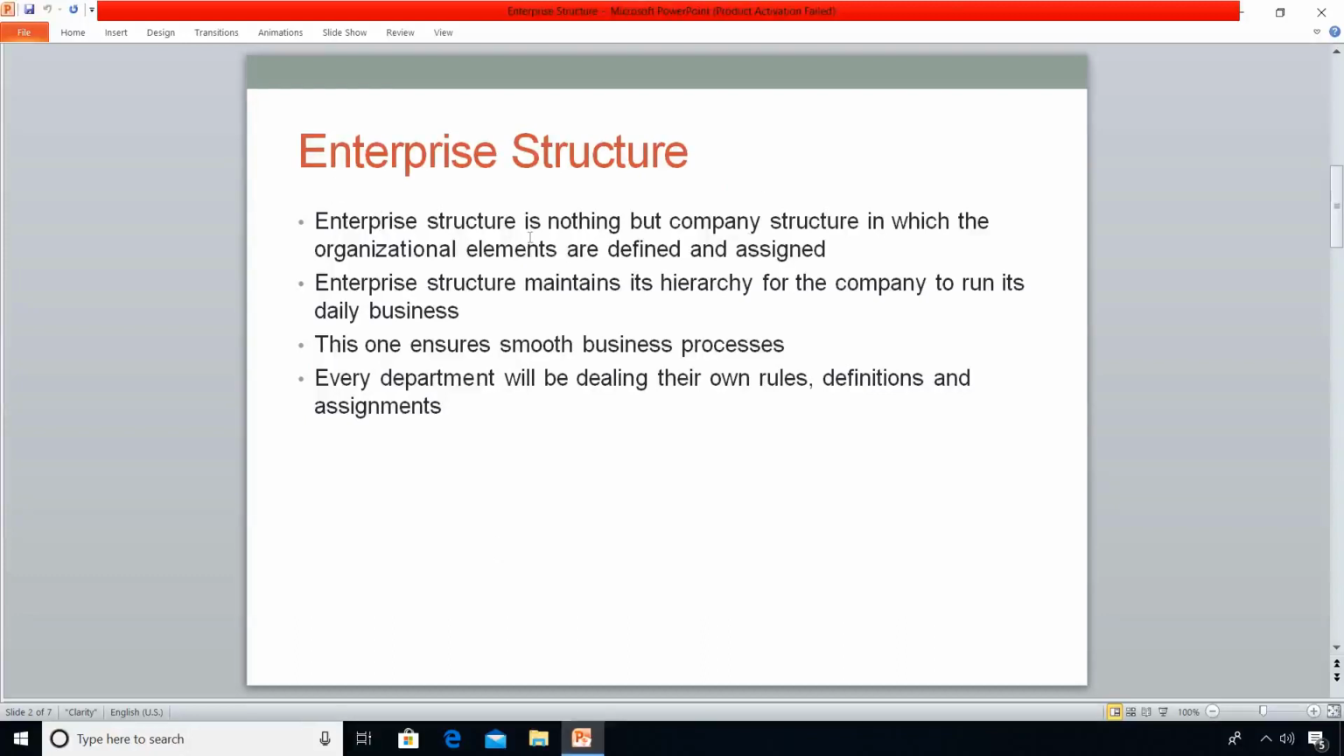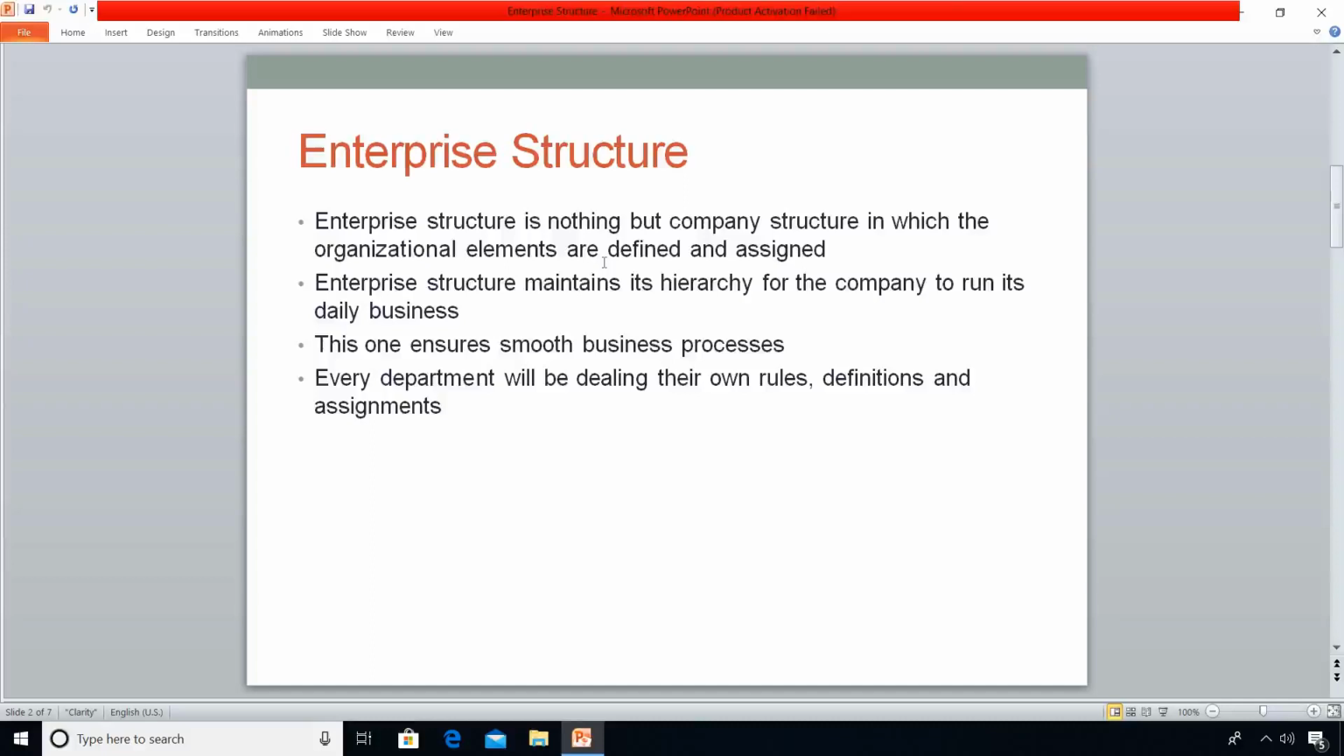Enterprise structure is nothing but company structure or organization structure in which the organizational units are defined and assigned. It means in the SAP system we will be creating organizational units like company, controlling area, company code, plants, purchasing organizations, storage locations, sales organizations, distribution channels, divisions, and etc. in the customization part, by using transaction code SPRO. In the next step, we will be making the linkages between the organizational units, which is called the assignment part.